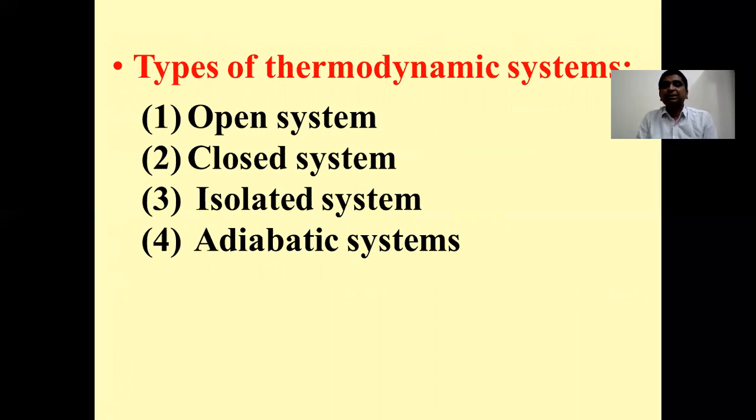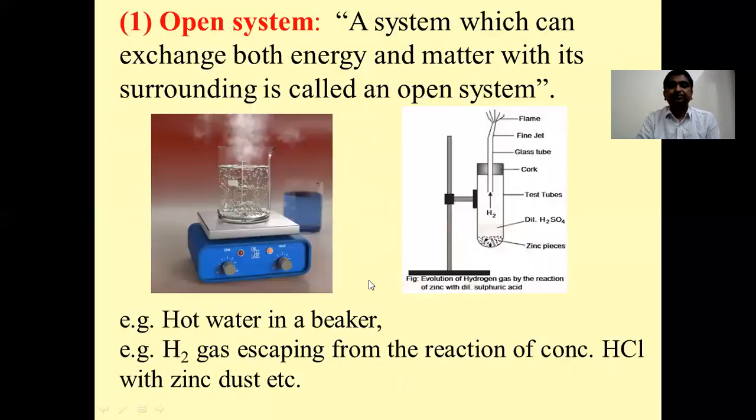Based on the exchange of energy or matter, or both, or none, systems are classified into four types. One is the open system, another is the closed system, the third is the isolated system, and the fourth is the adiabatic system. Now let us see these one by one.